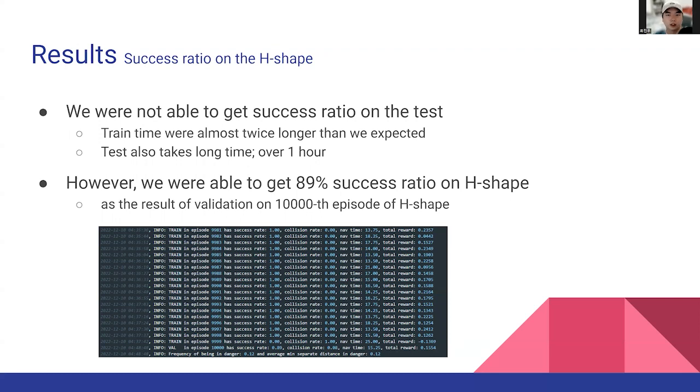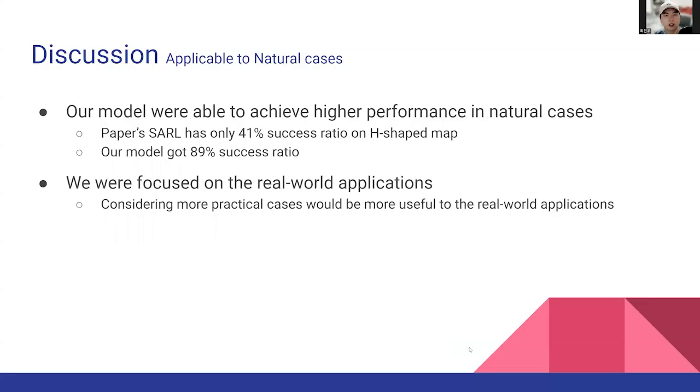We were not able to get a success ratio on the test because training time was almost twice longer than we expected, and the test also takes a long time, over 1 hour. However, we were able to get an 89% success ratio on H-shaped as the result of validation on the 10,000th episode of H-shape, like here. And discussion. Our model was able to achieve higher performance in natural cases, like H-shape, S-shape, or open map. The paper's SARL has only a 41% success ratio on the H-shaped map, but our model got an 89% success ratio in the validation test.